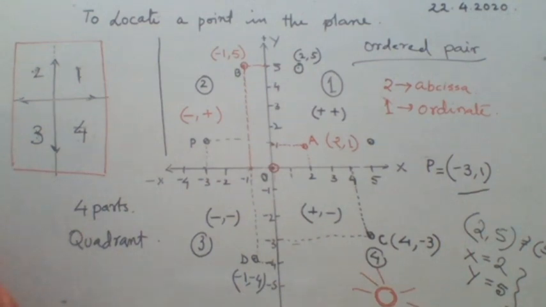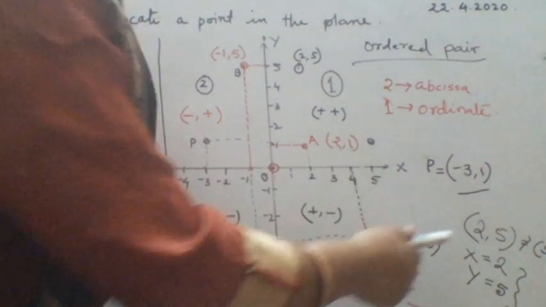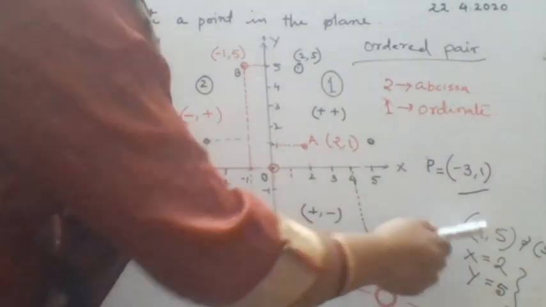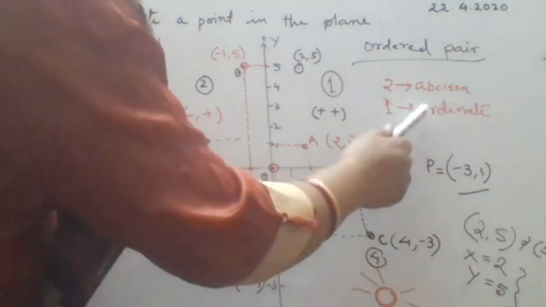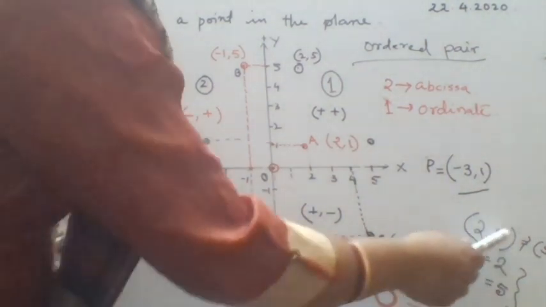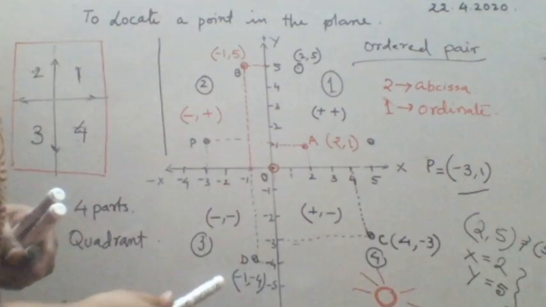Ma'am, what is abscissa? One student has asked. Abscissa, my dear student, is the first one. See, minus 3 is the abscissa. Or if we are talking about the ordered pair 2 comma 5, then 2 is the abscissa. And what about ordinate? The next one, the y-axis point. 1 is your ordinate, or in this case, 5 is said to be the ordinate.